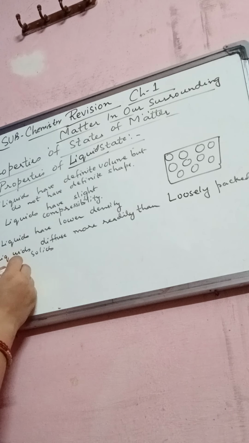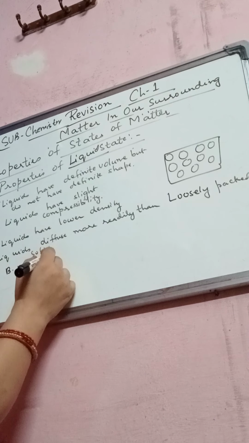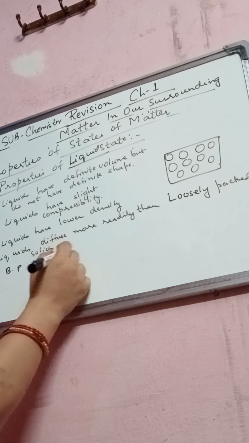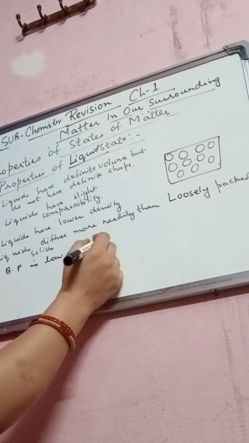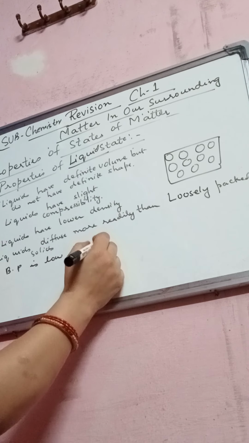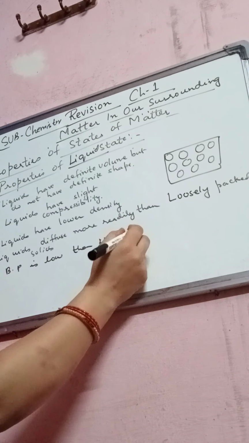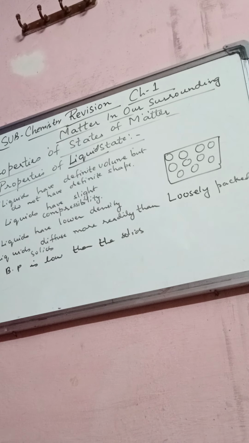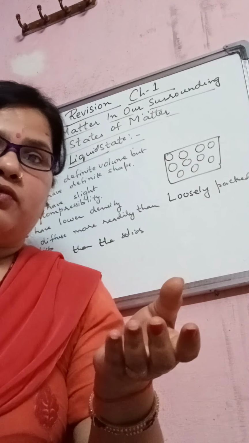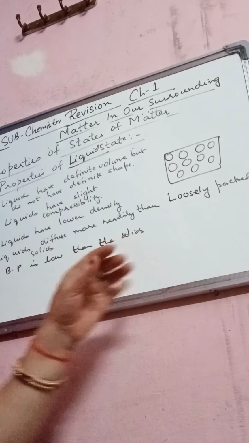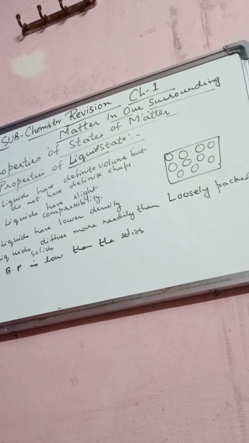Right? Now last point, fifth point, that is boiling point of liquids are normally much lower than in solids, because the cohesive forces or the force of attraction are weaker as compared to the solids, right? Forces that are very weak, so they have a very low boiling point and melting point, right students?